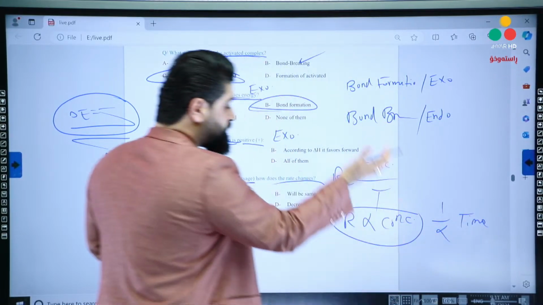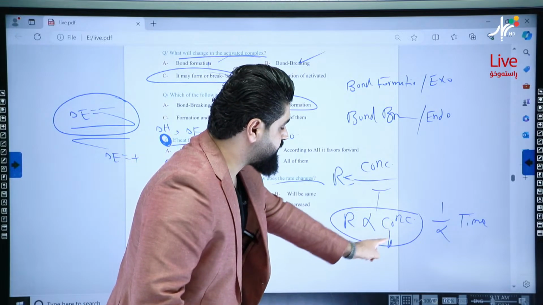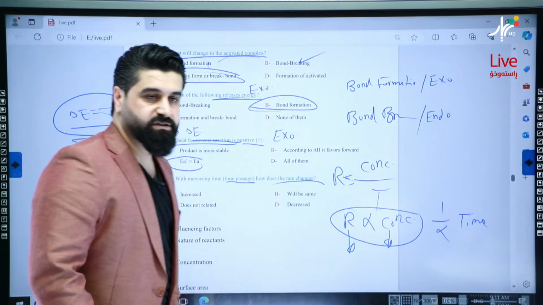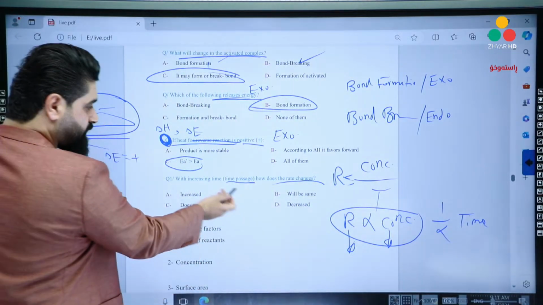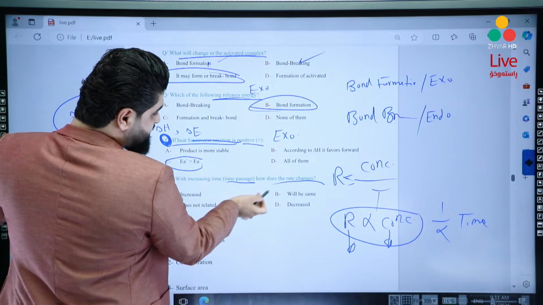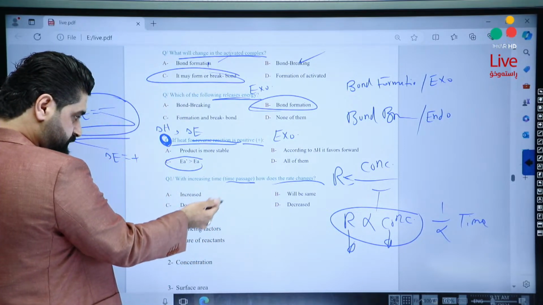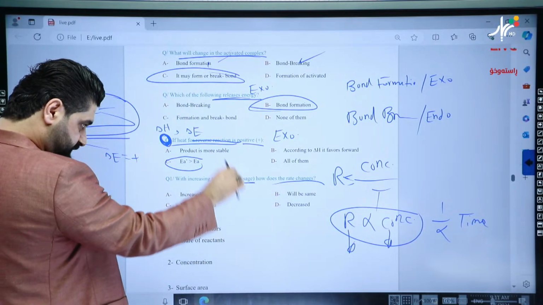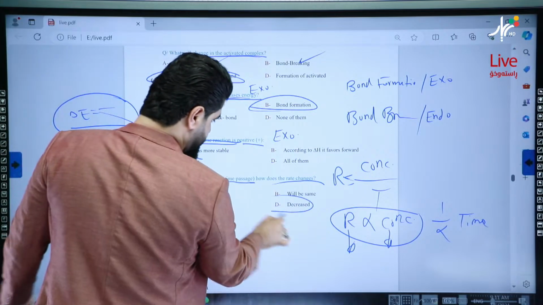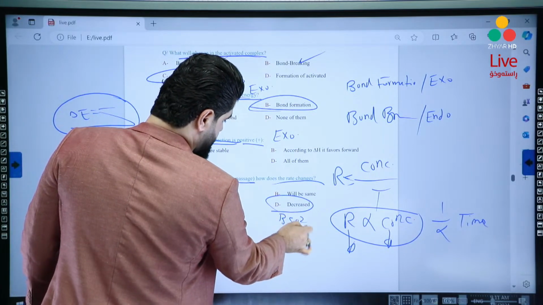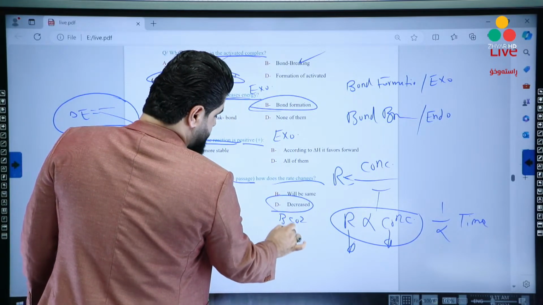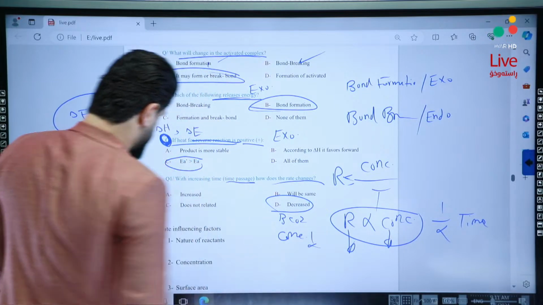So if time is increased, concentration will decrease and rate will be decreased too, easily. With increasing time, the concentration will be decreased, the rate will be decreased, because concentration is decreased.